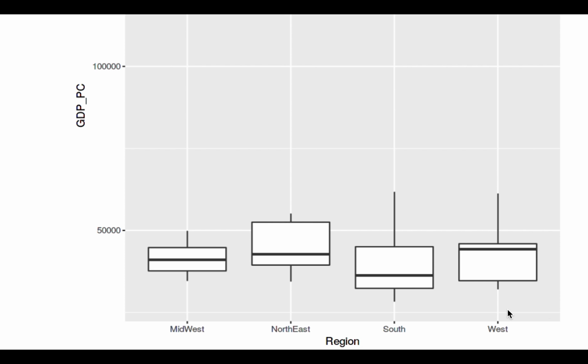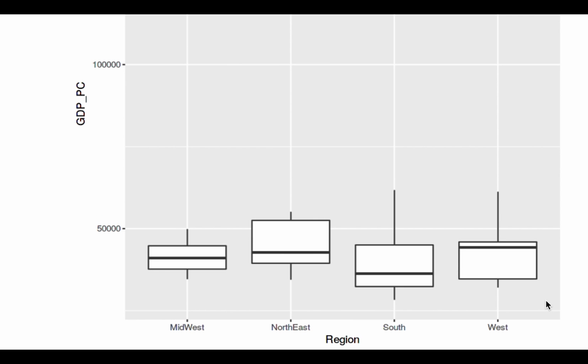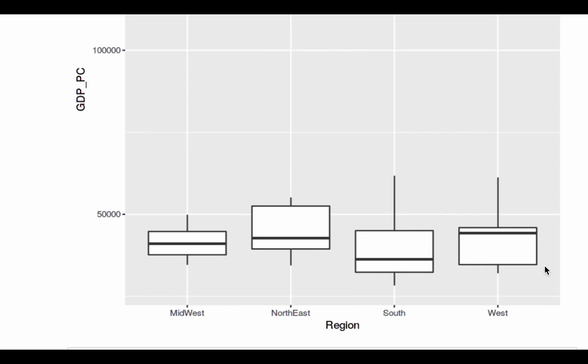And Northeast has the highest GDP, and we think that even though Midwest had the highest labor force, it does not have the highest GDP. The GDP for Midwest is very close to that of the Northeast. So we think that the discrepancy can be ignored. And the two box plots show that the higher the labor force, the higher the GDP.